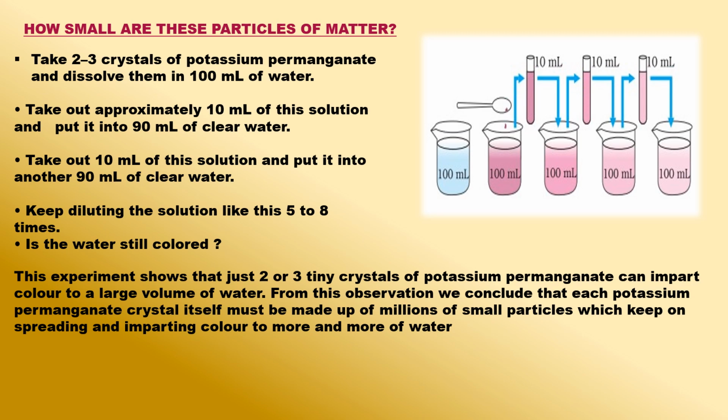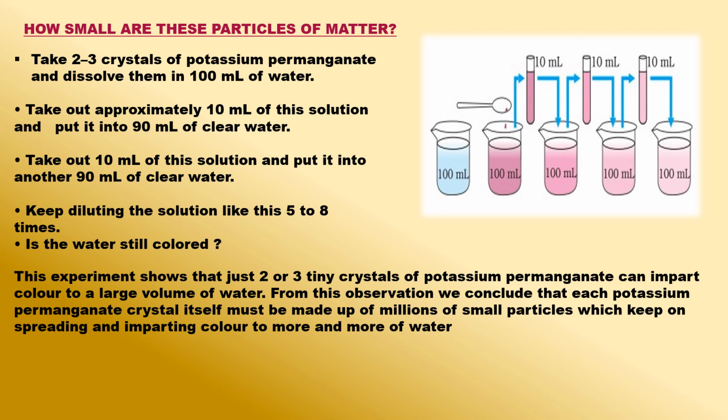We keep on diluting the potassium permanganate solution like this a number of times. In this way, we get a very dilute solution of potassium permanganate in water, but the water is still colored. This experiment shows that just 2 or 3 tiny crystals of potassium permanganate can impart color to a large volume of water.